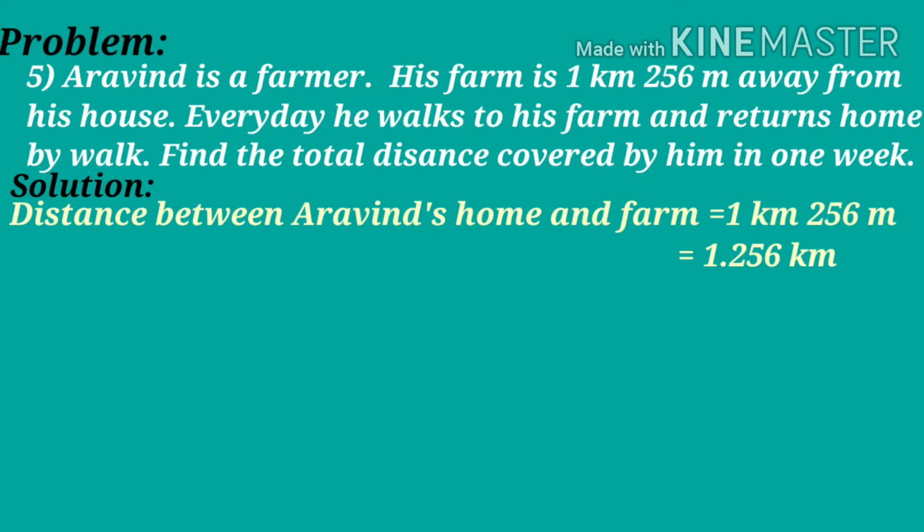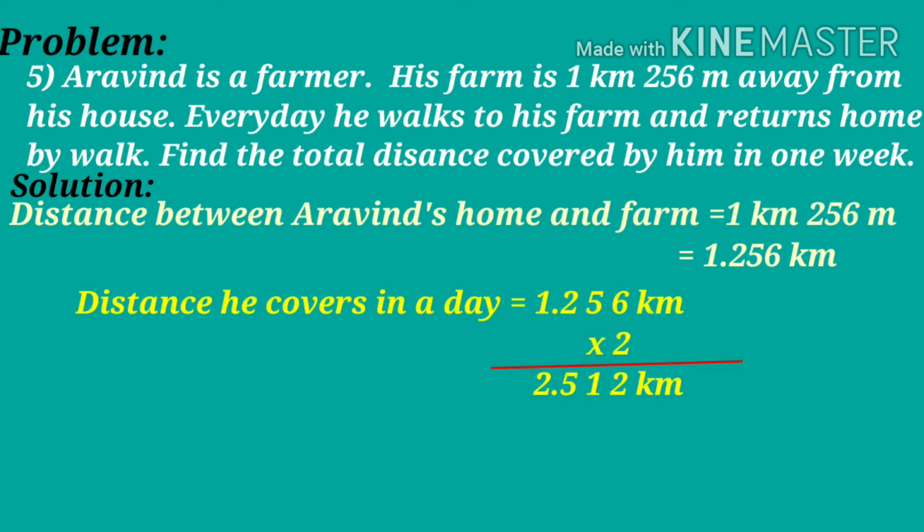First, we write 1 kilometer 256 meters in decimal form. Then we multiply it by 2. When we multiply 1.256 kilometers by 2, we get 2.512 kilometers. Or we can say that 2 kilometers 512 meters. Children, this is the distance he covers every day.